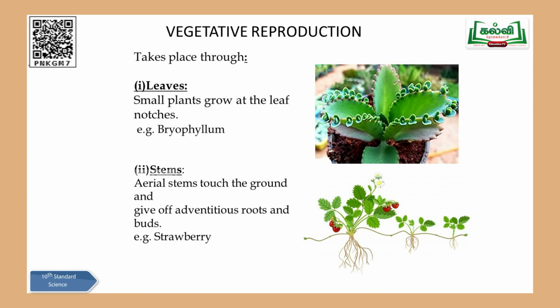So from that notch, a small bud-like structure will come. That will be cut off from the main plant and that will fall on the ground and that will grow as a new bryophyllum. Okay.